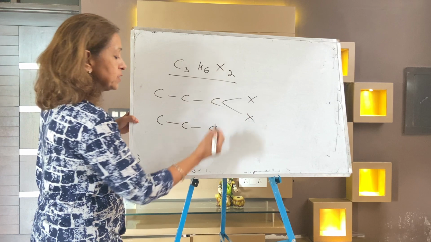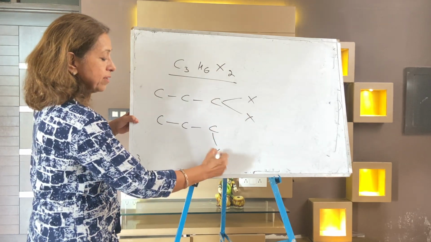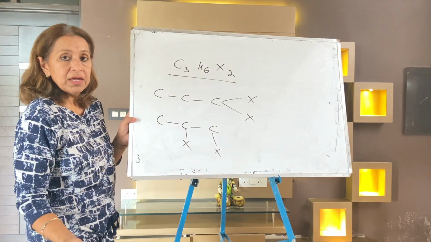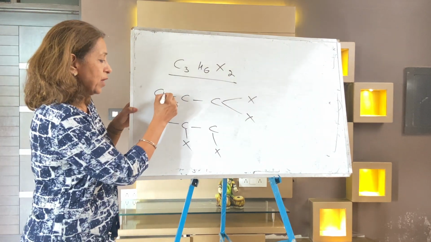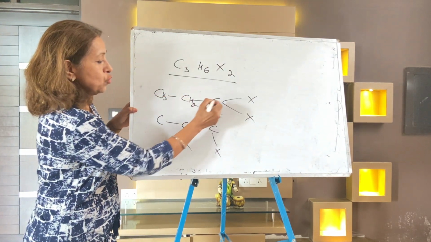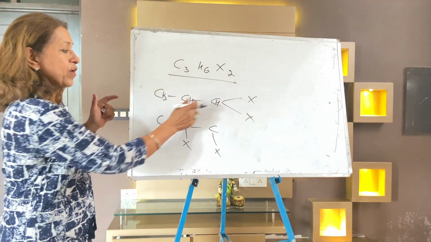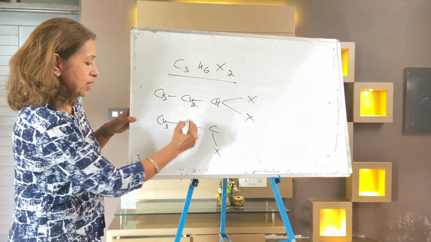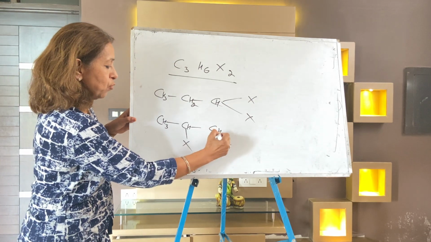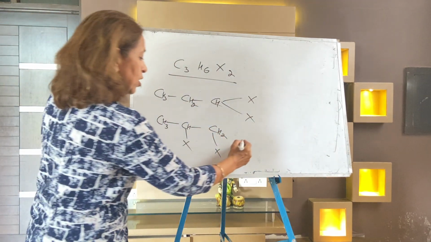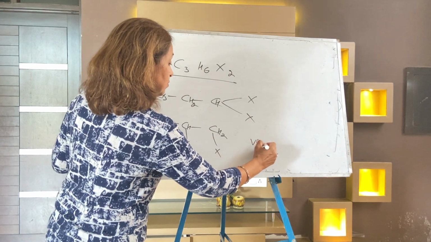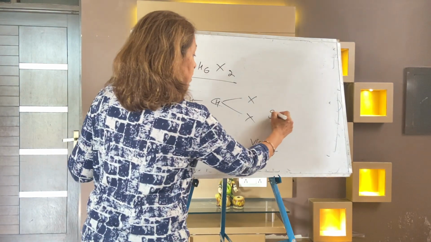Next is again C3. So how many will be possible after that? First you draw one with substituents on carbons 1 and 3, then 1, 2, 3, 4, 5, 6. So it is CH3, and so on. So what is it? You can write the name. It's a vicinal, it's a geminal.